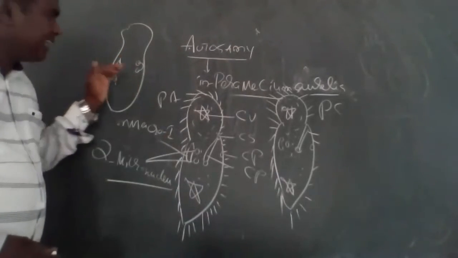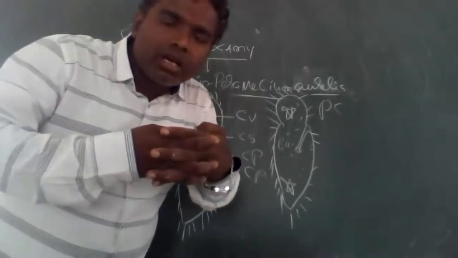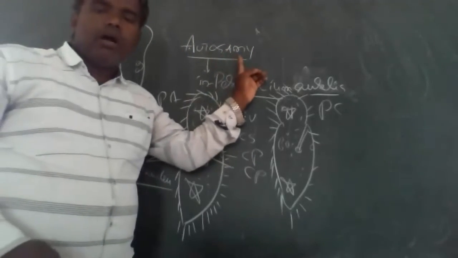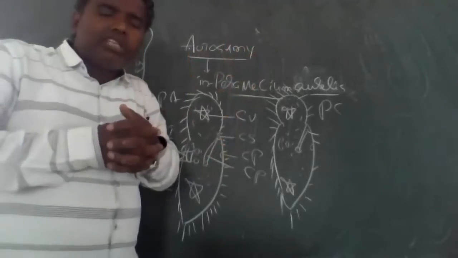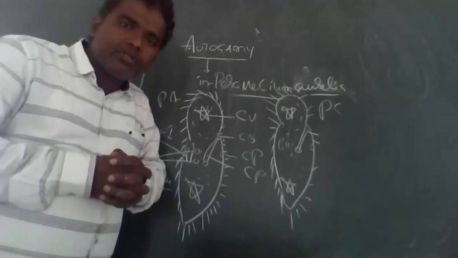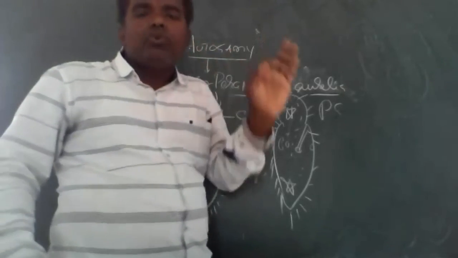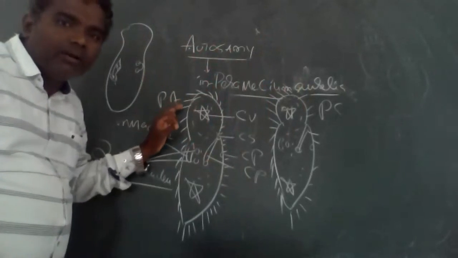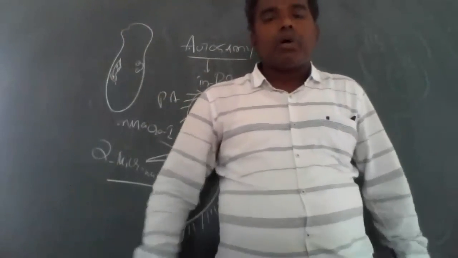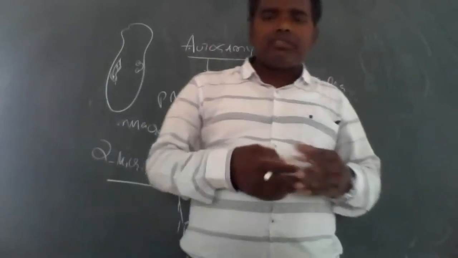Here the micronuclei disintegrate, and both micronuclei fuse to produce new embryos. That is called autogamy, nothing but self micronuclei fusing to produce so many gametes and embryos. Autogamy takes place only in Paramecium aurelia. This is important. So today we have discussed the conjugation process and the autogamy process.